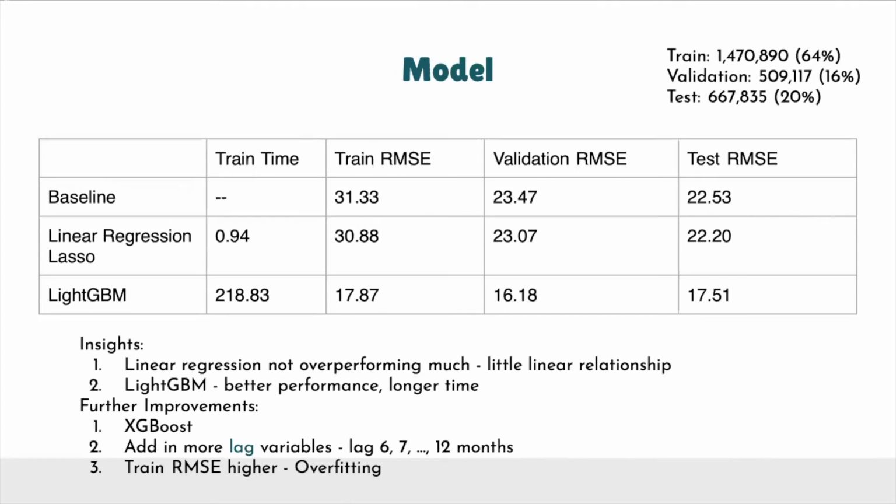We tried to use linear regression, comparing between regular, ridge, and lasso, and lasso linear regression had the best performance. The training time is really short. It has a better performance than the baseline, but not much, giving us the first insight that linear models probably don't work well with the time series we're having in the data set. Therefore, we turned to LightGBM, which is a tree-based model. It's running slower, but giving us a better performance: 17 for training, 16 for validation, and 17 for testing.